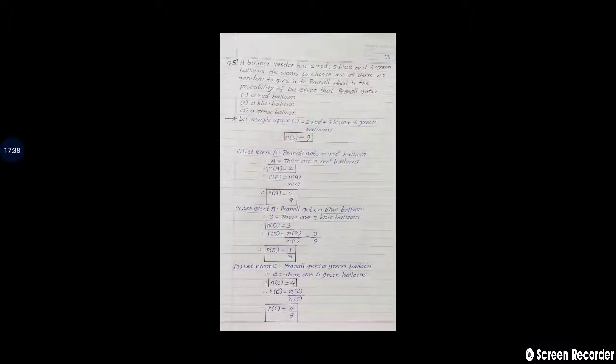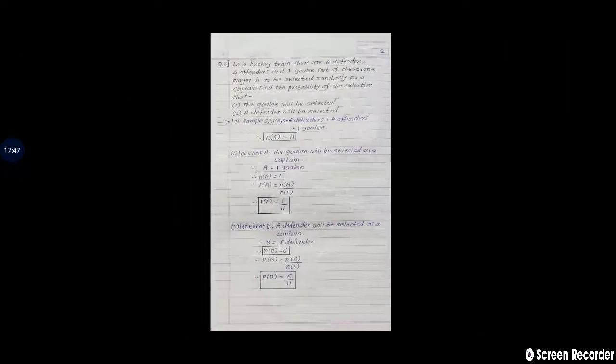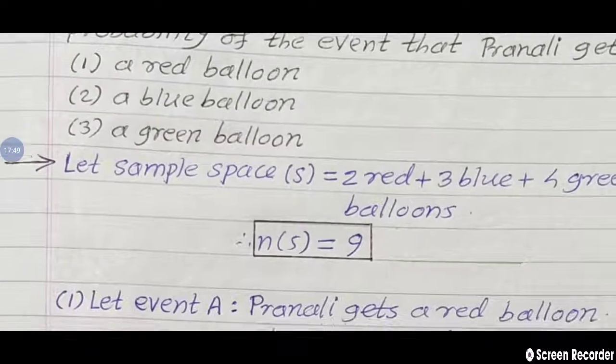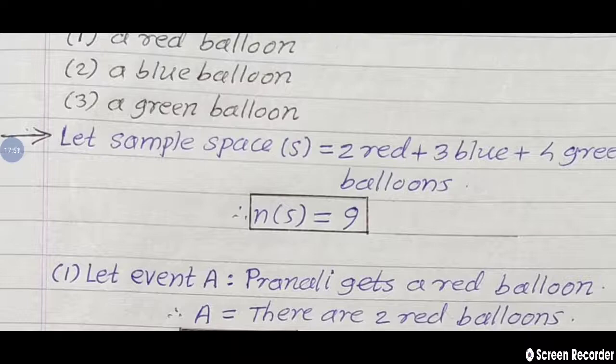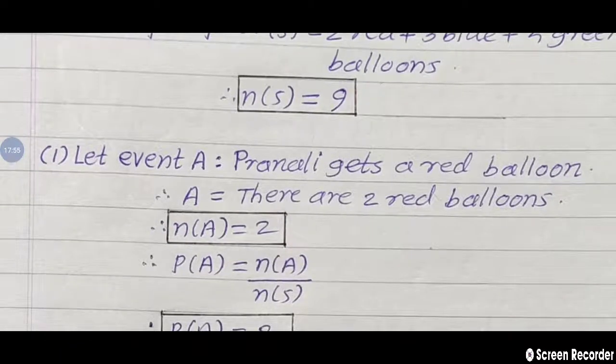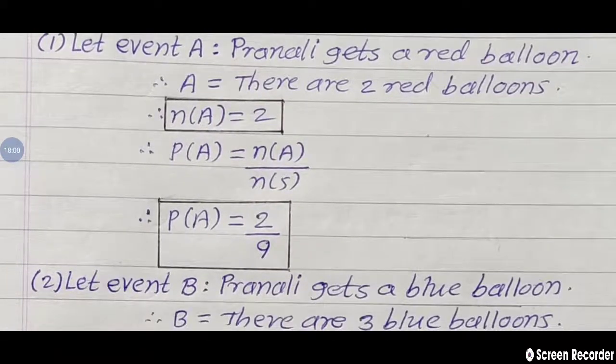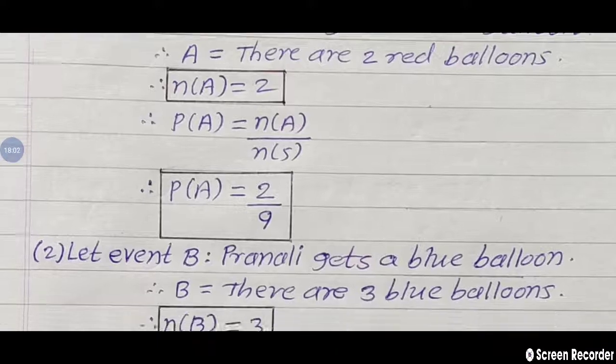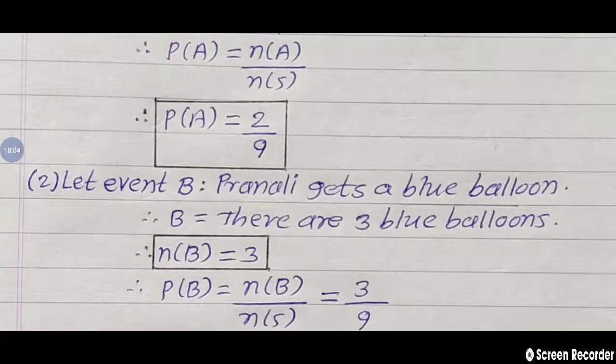So in this way, we are finding the answers of probability. First of all, we write the sample space, then sample points, then event A, the number of sample points in event A, and by using the formula, find the probability of A. Second event is given, so we consider it as event B. How many sample points are in event B?